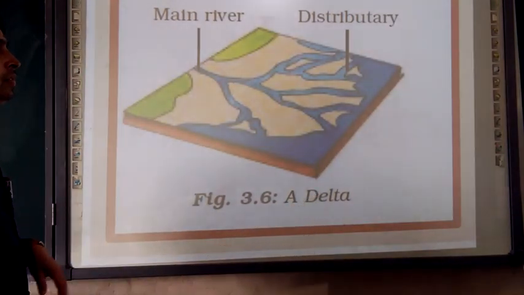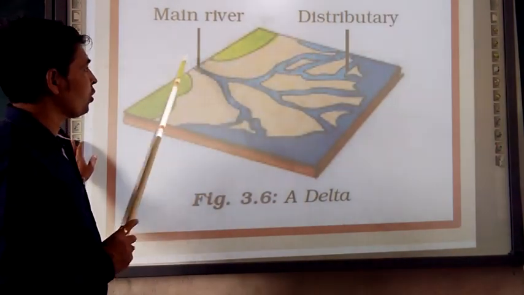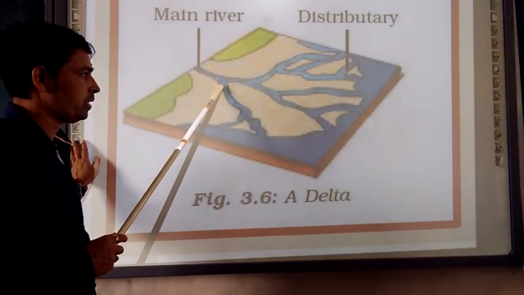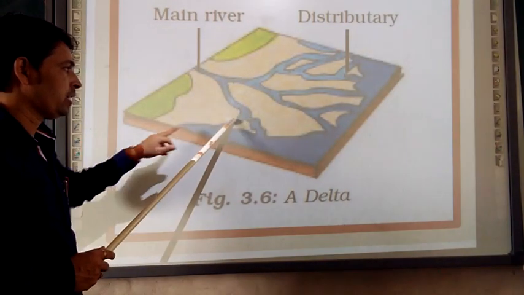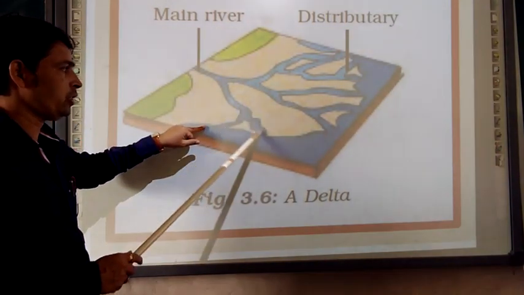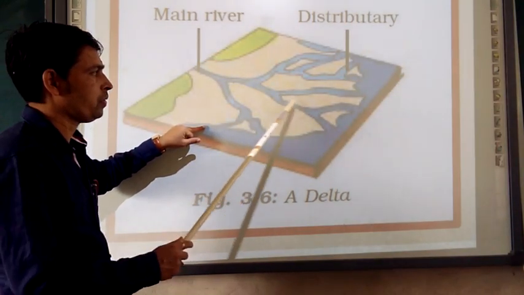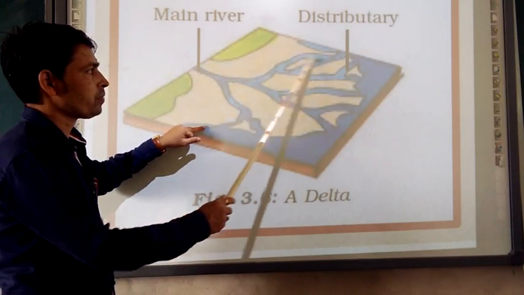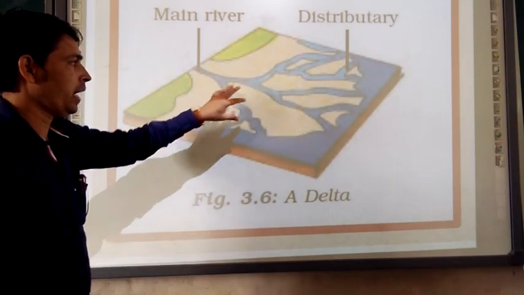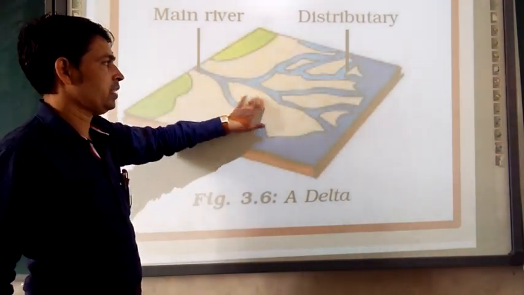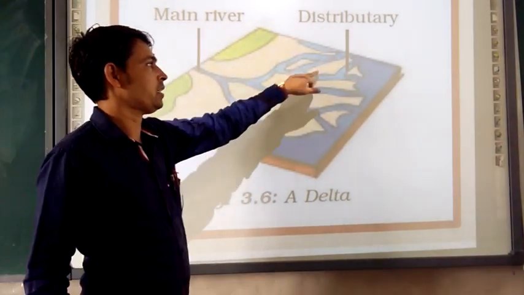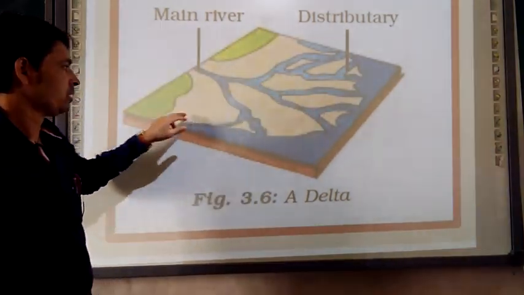A delta. Distributaries: one single river is going to be distributing its water into two here. Here the main stream is again breaking into a number of streams, one. Here also, and downside one part is there. This part is going to be called a delta, the triangle.